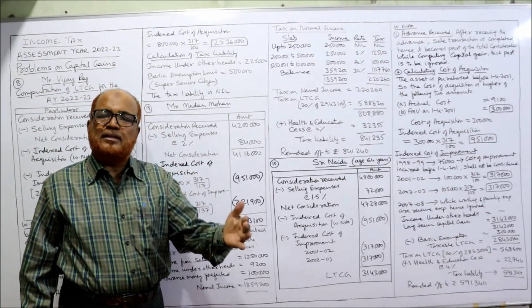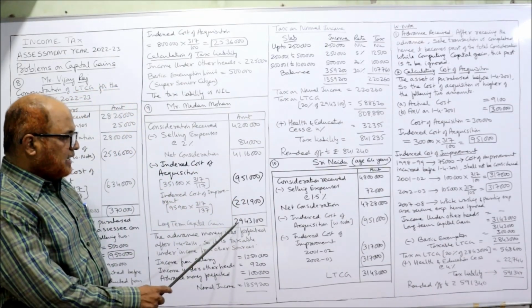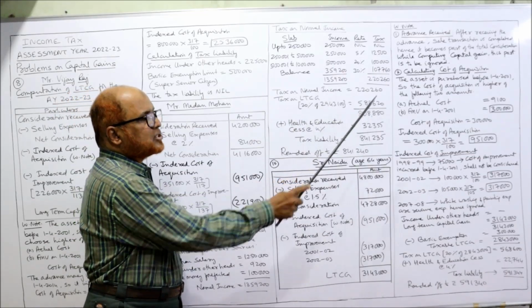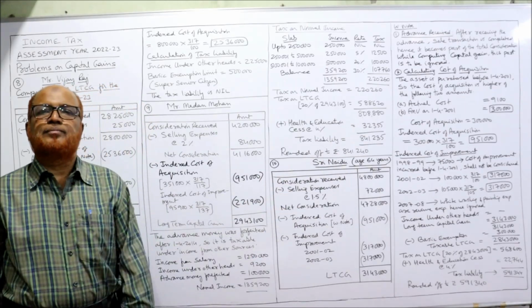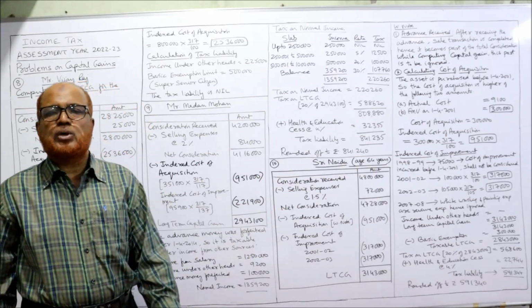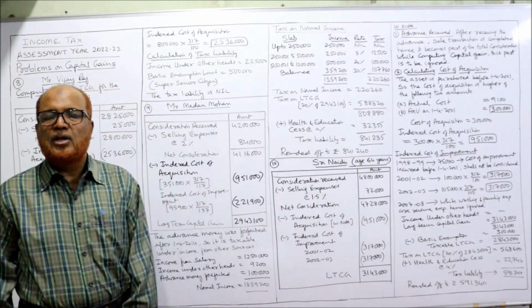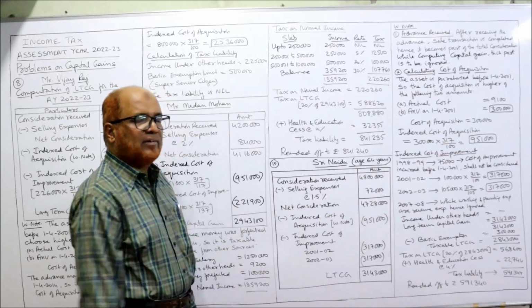Now you have to apply the tax on LTCG, 20% flat. So 29,43,100 into 20%, 5,88,620. The total tax comes to 8,08,880. To this we add health and education cess, 4%. It comes to 32,355. So finally the tax liability is 8,41,235.